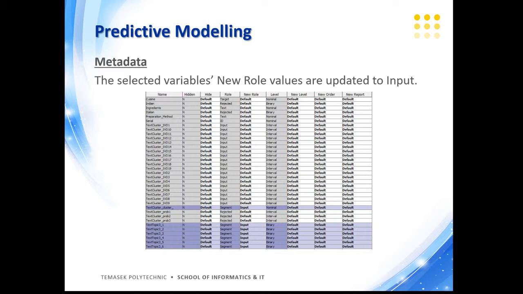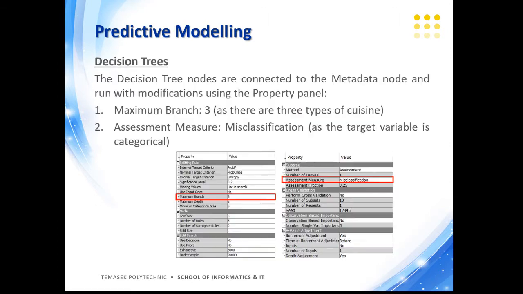to be used as variables for building the predictive models, which are created using the decision tree technique. So decision tree nodes are attached to the metadata node, and a few modifications are made. Under the maximum branch, we set it to 3, as there are 3 types of cuisines, and the assessment measure is set to misclassification as the target variable is a categorical one.